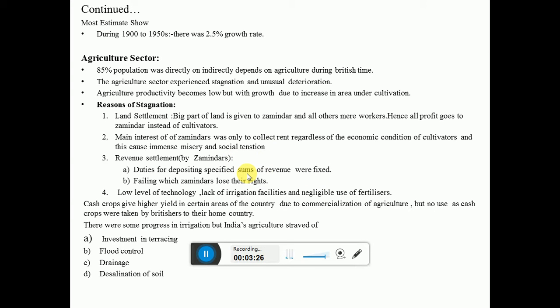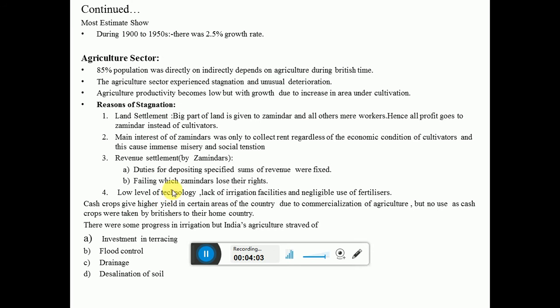and they had to deposit that particular sum by a fixed date, and that's why they had to collect it harshly or in whatever way. And if they failed, if they were unable to take that particular revenue from the people or the cultivators, then they would lose their rights, and they would have to live in poverty the same way the cultivators do. That's why they were afraid of that.